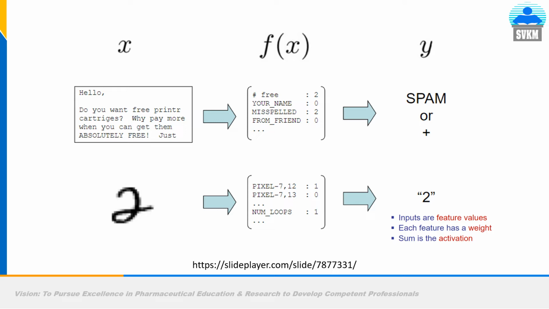Why pay more when you can get them absolutely free? So this is your data, this is input, this is the independent variable. So what is the suspicious content in this email? Based on this, the machine learning model of Gmail or another email provider decides whether the email is to be put into the genuine inbox or in the junk or spam folder.